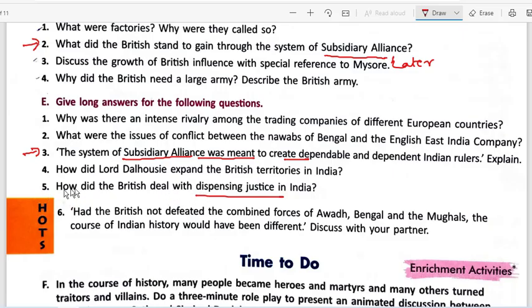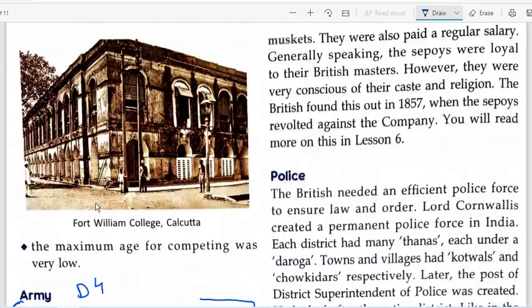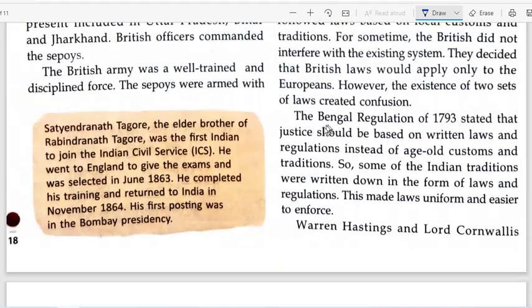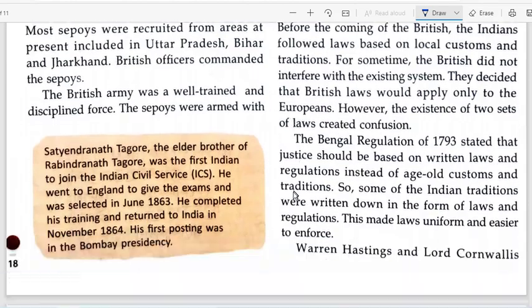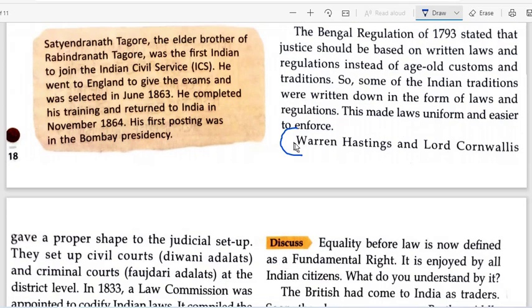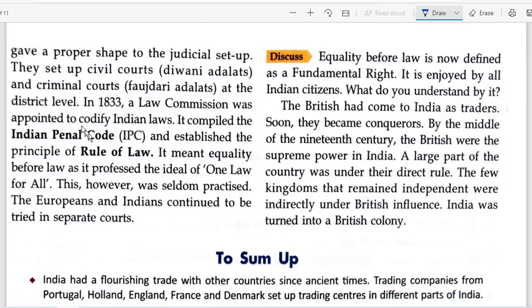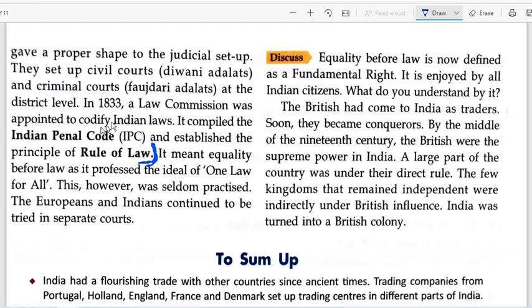How did the British deal with dispensing justice in India? For question number 5, you just come to the judicial civil services we have. Then there was a paragraph, police, army and judiciary. So you have to write in this the shape of judiciary. They set up civil courts. Then Warren Hastings, Lord Cornwallis gave a proper shape. You have to start from this point, from Warren Hastings and Lord Cornwallis gave a proper shape. Diwani, Faujdari Adalat, Law Commission. Okay, it completed rule of law. So you just write till this point only. Okay, so this is your E5.